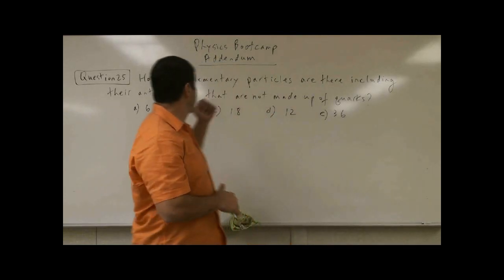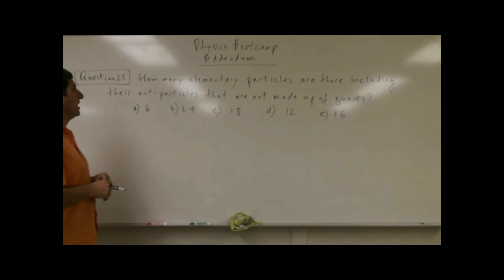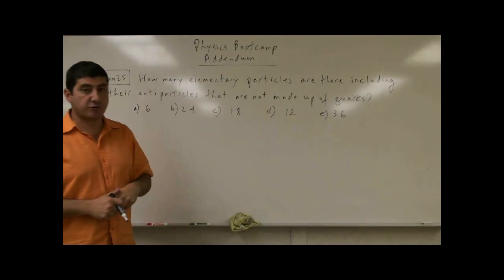Welcome back. We now go to question 25 of the Physics Bootcamp Addendum. Question 25 says, how many elementary particles are there, including their antiparticles, that are not made up of quarks?